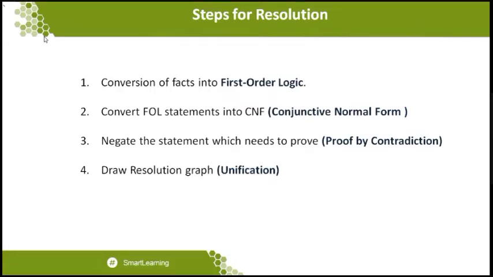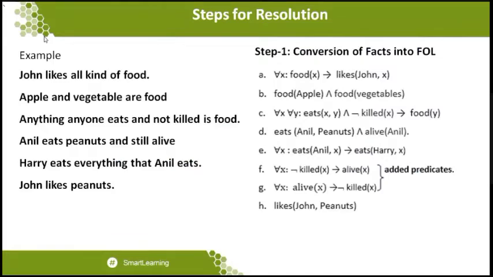So what we are going to do now is take a problem, or a set of facts, and we first convert the facts to first order logic statements. After converting to first order logic statements, we go for the conjunctive normal form. So these are the statements that we have on the left hand side. These are the different kinds of statements that we want to convert to first order logic statements.